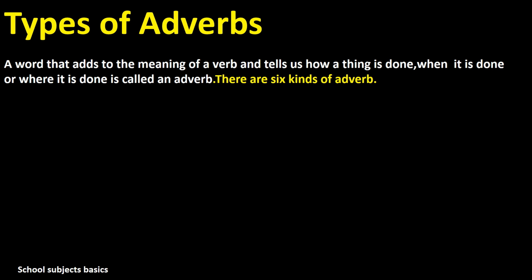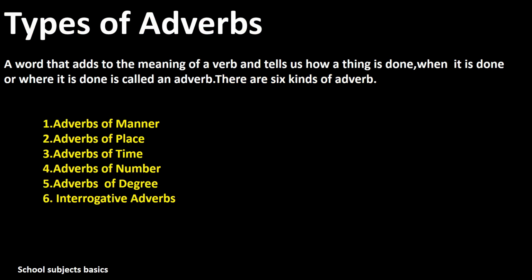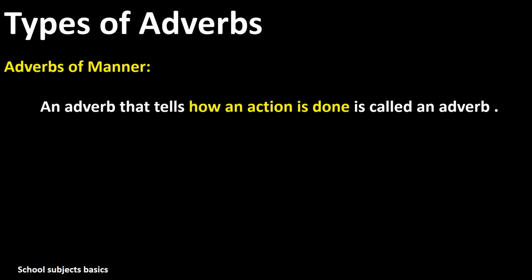What are they? Adverbs of manner, adverbs of place, adverbs of time, adverbs of number, adverbs of degree, and the last is interrogative adverbs. So, let's see them one by one with clear examples to understand it very easily. So the first one is adverb of manner.